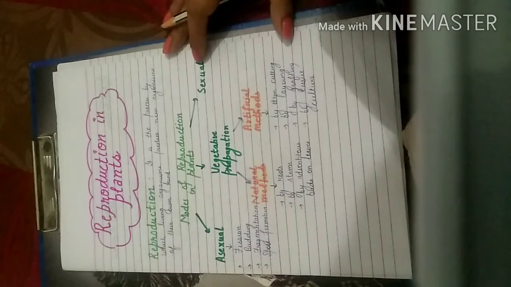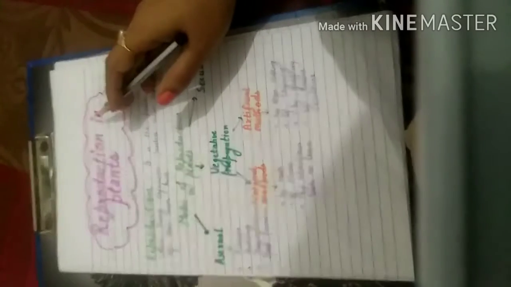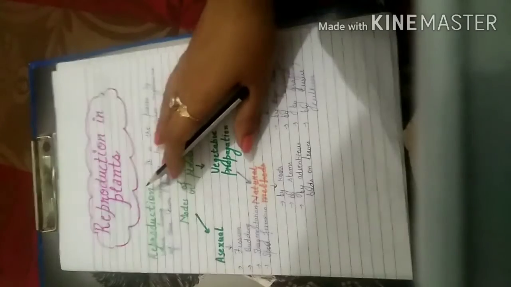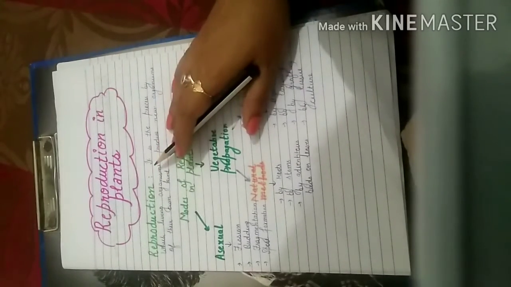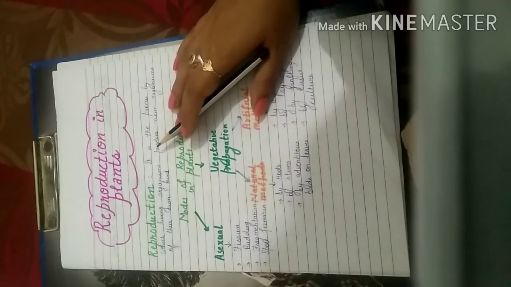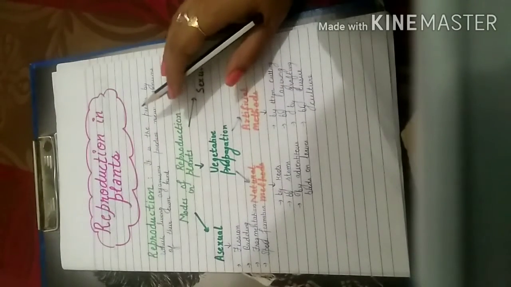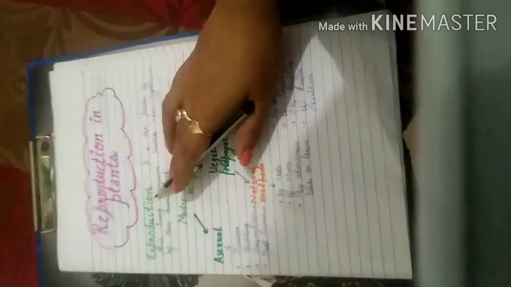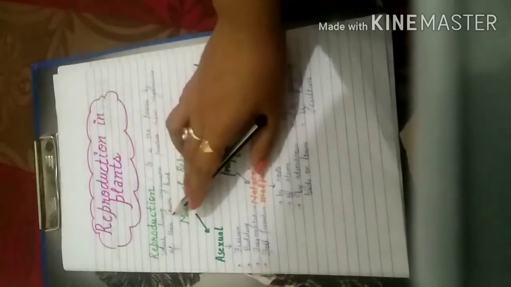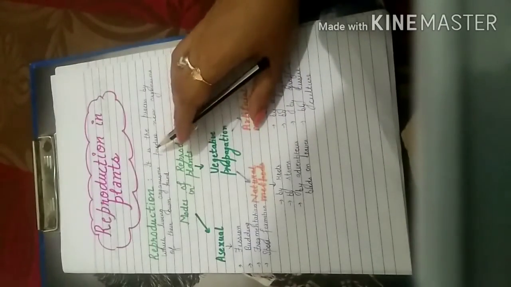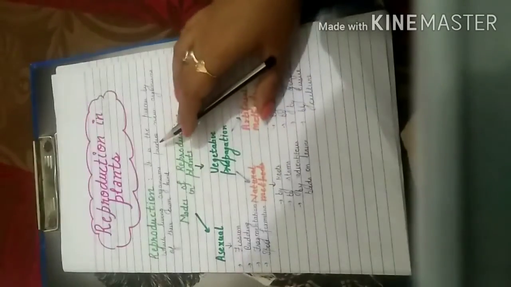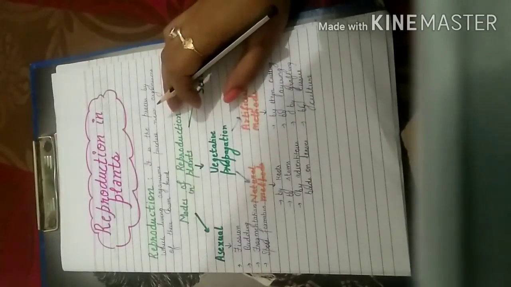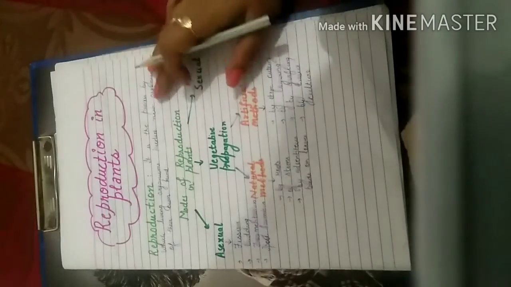So in this video, we will start with a new chapter, that is reproduction in plants. What do we mean by this term? It is the process by which new organisms are generated from the older generation. It is actually a process by which living organisms produce a new generation of their own kind. It is the fundamental feature of all living beings.